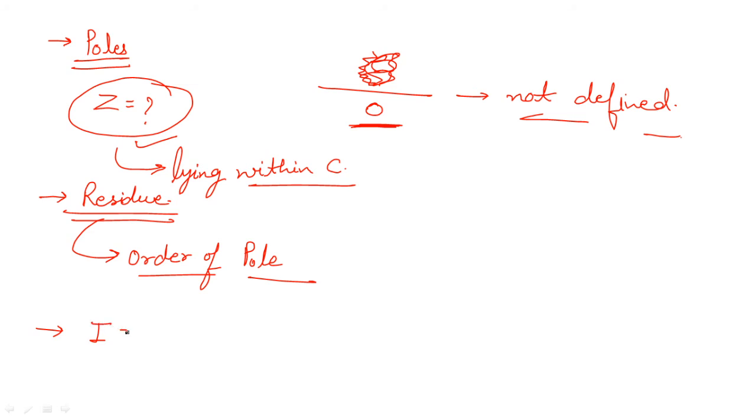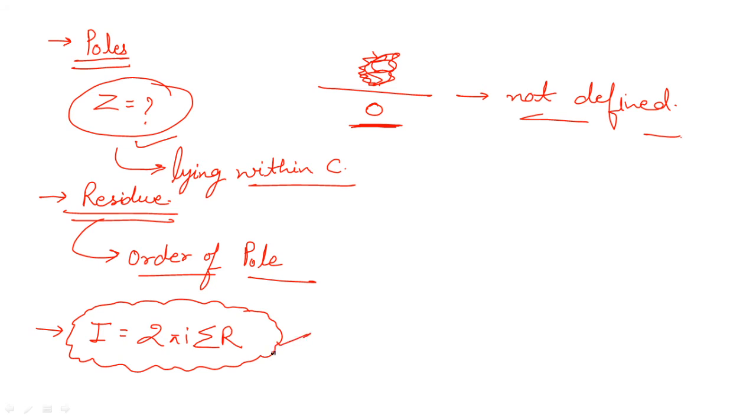As per Cauchy's residue theorem, if there is a closed contour C given to you, then the integration over the closed contour C will be equal to 2 pi iota into the sum of residues. That's how you get the final answer for the integration. But you have to consider residues only at those poles which lie within the contour. If there is any pole outside the contour, you don't need to consider the residue corresponding to it.